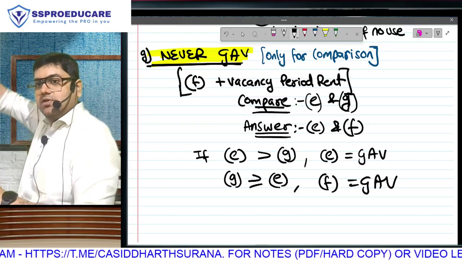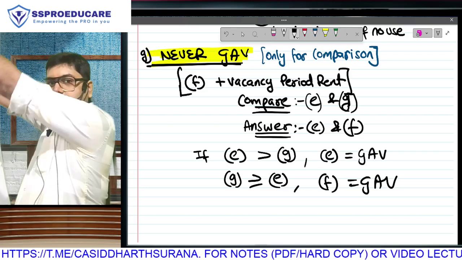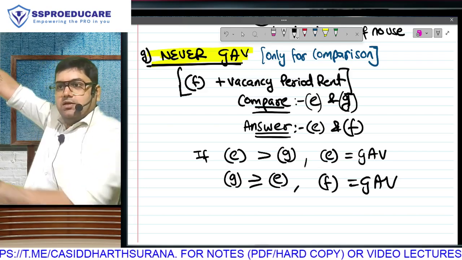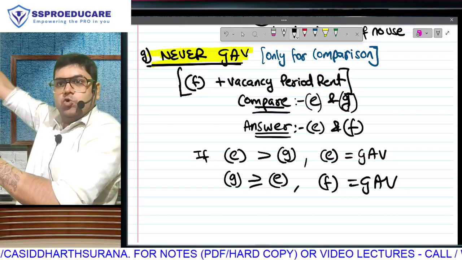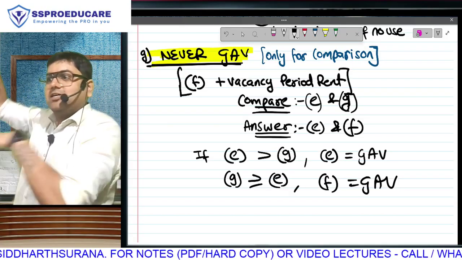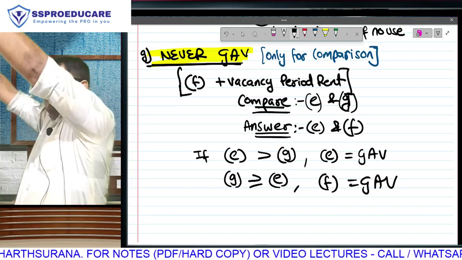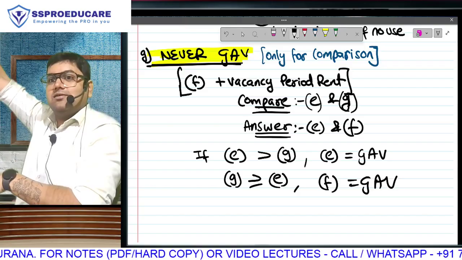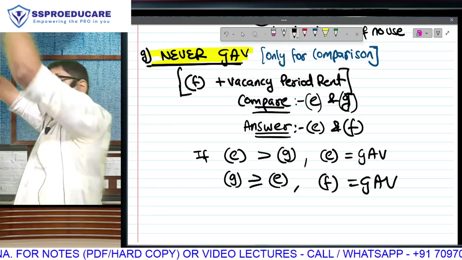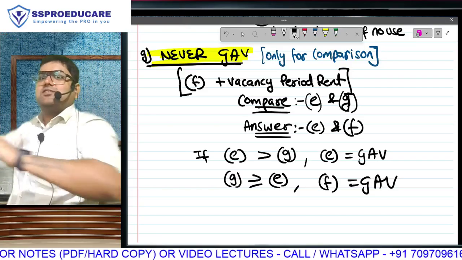Okay, look horizontally. E, F, G. I have to choose between these two, E and F. But I can't compare these two. So I will compare E and G. If E is higher, E is the answer. If G is higher, F is the answer.